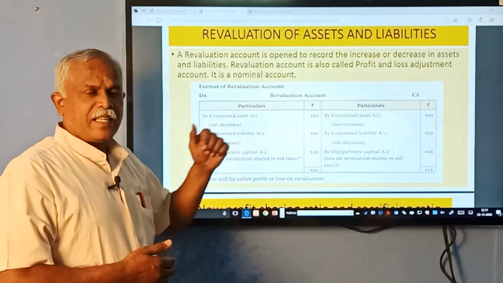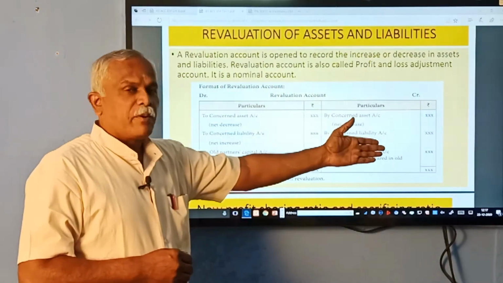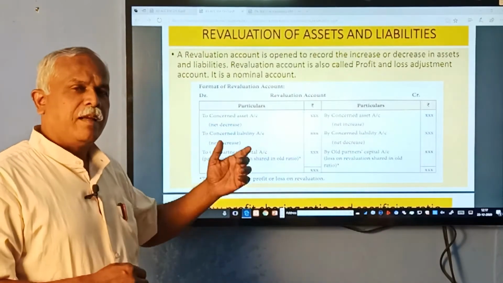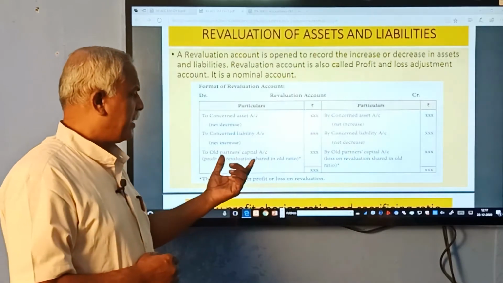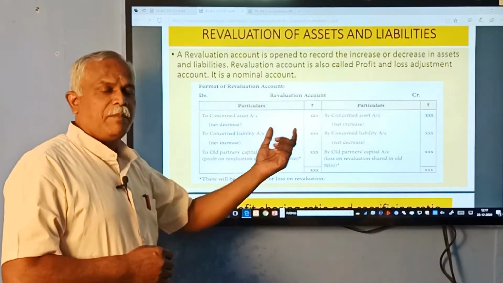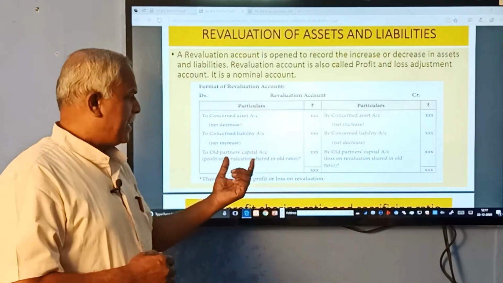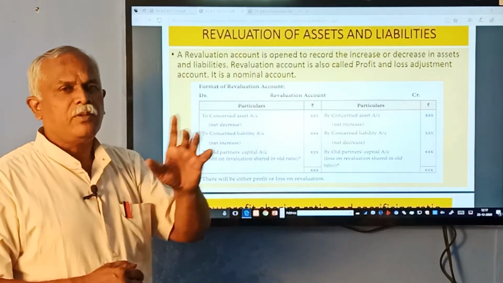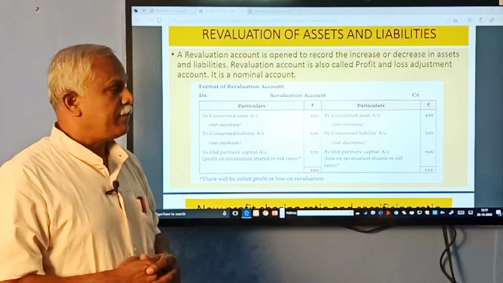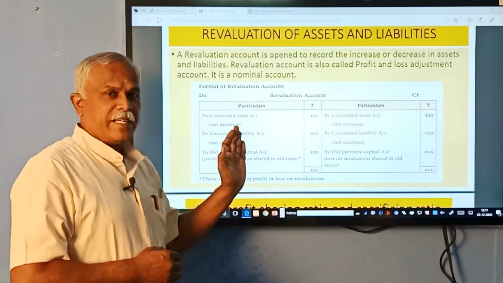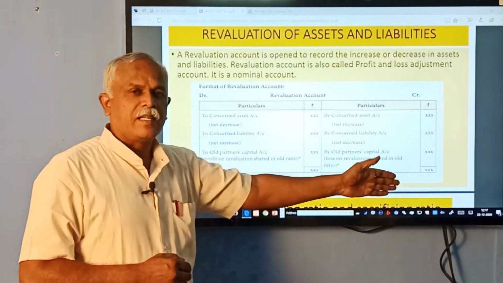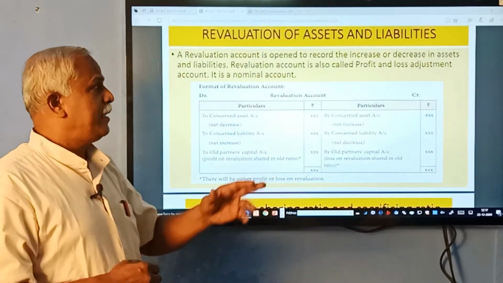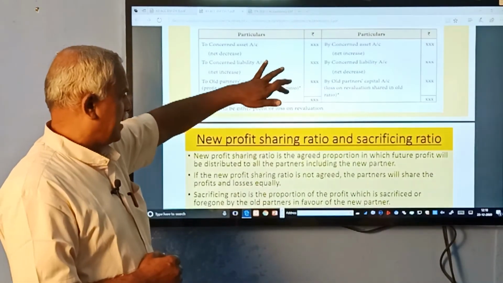It is prepared just like a profit and loss account. Profit items on the right side, loss items on the left hand side, balance it, find out the balancing figure. If the profit side sums are more, the balancing figure will appear here, that is termed as revaluation profit, which is to be transferred to all the partners. If the debit side is more, the loss will appear on the credit side, and that will be transferred to partners' capital. Either way, you have to make a journal entry.